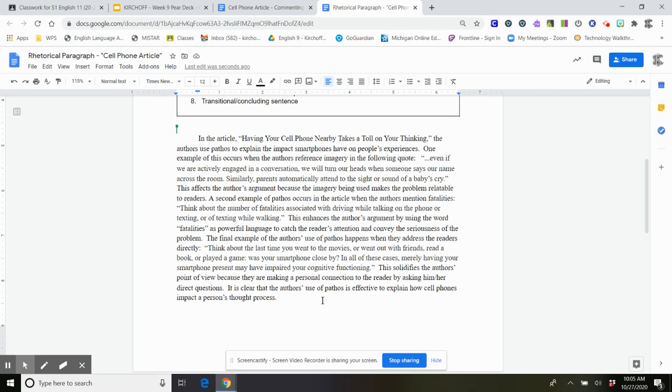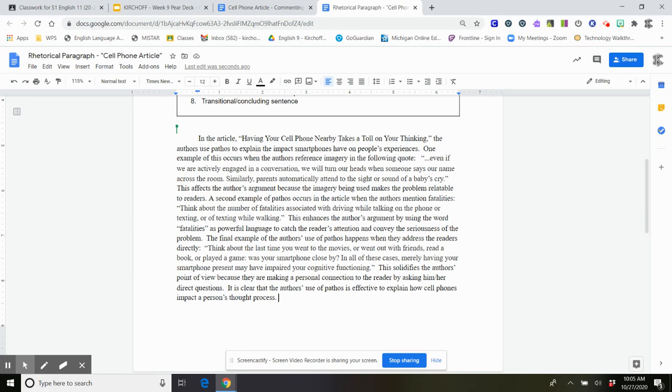In the article, having your cell phone nearby takes a toll on your thinking. The authors use pathos to explain the impact smartphones have on people's experiences. One example of this occurs when the authors reference imagery in the following quote. "Even if we are actively engaged in a conversation, we will turn our heads when someone says our name across the room. Similarly, parents automatically attend to the sight or sound of a baby's cry." This affects the author's argument because the imagery being used makes the problem relatable to readers.